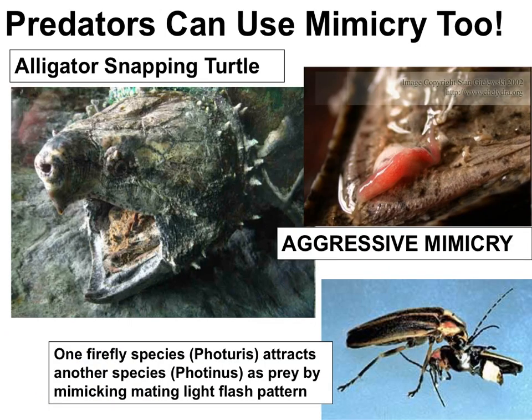One thing that's cool is that predators can use mimicry too. Alligator snapping turtles have a part of their tongue that they move around like a worm. Prey literally swim right into the turtle's mouth. And did you know that firefly flashing patterns are their mating calls? Well, one firefly species will actually mimic the mating flashing pattern of another firefly species. So an unsuspecting firefly swoops in, thinking it's about to mate, but then it becomes a meal.